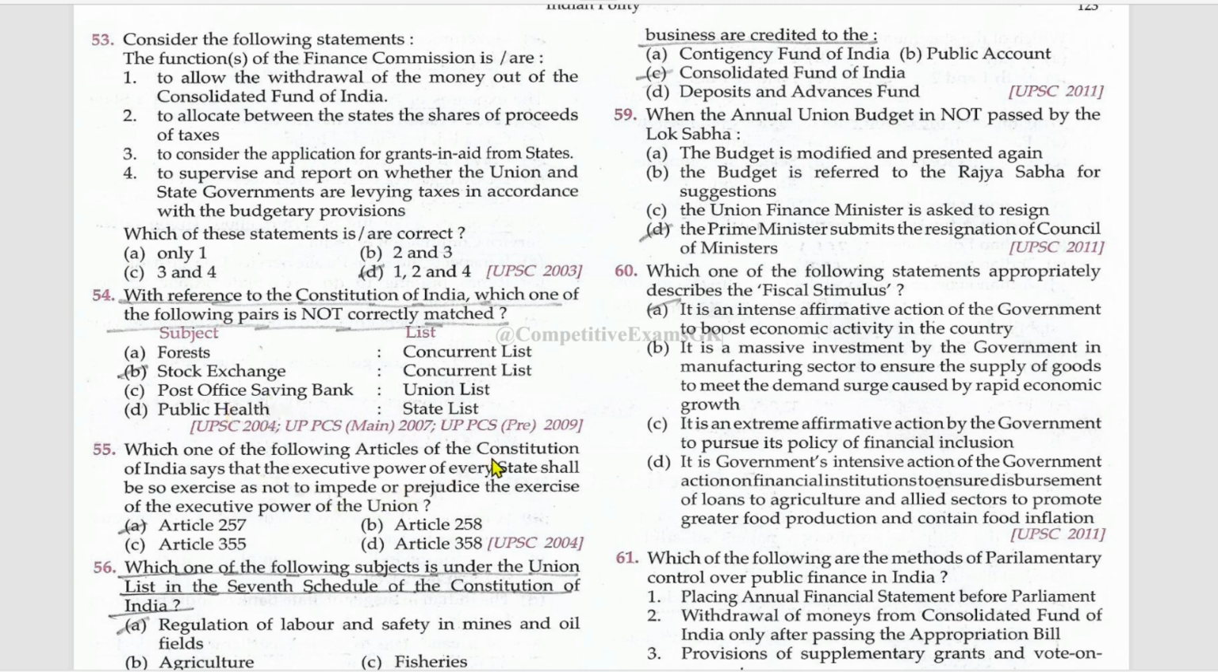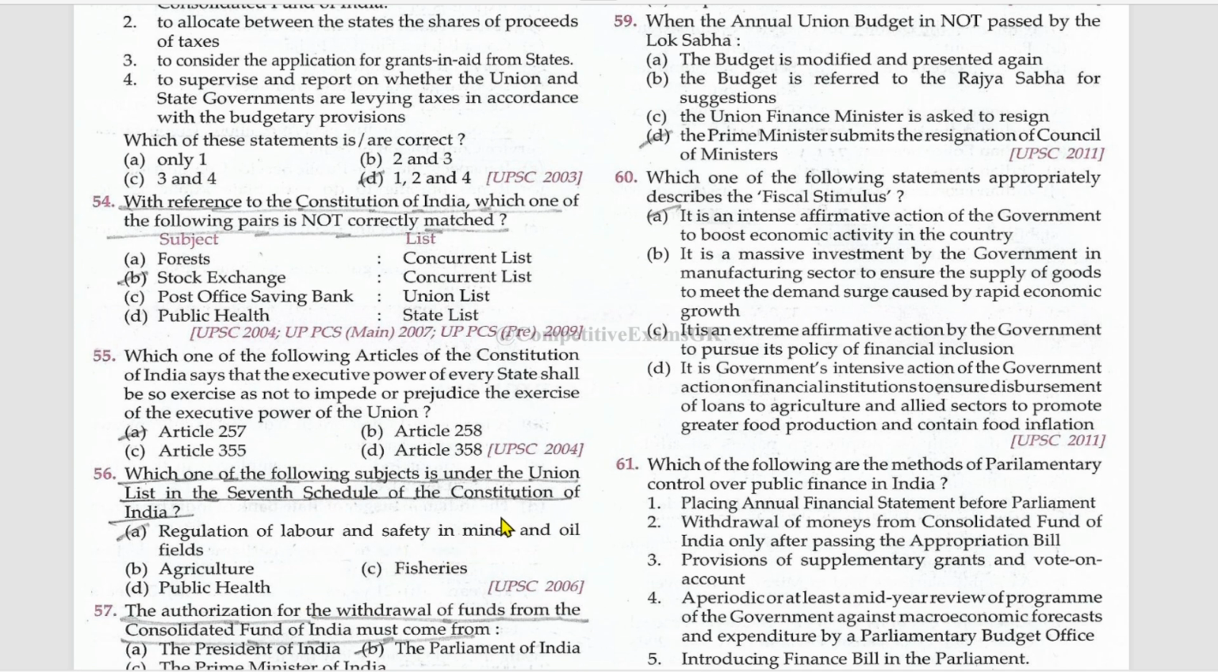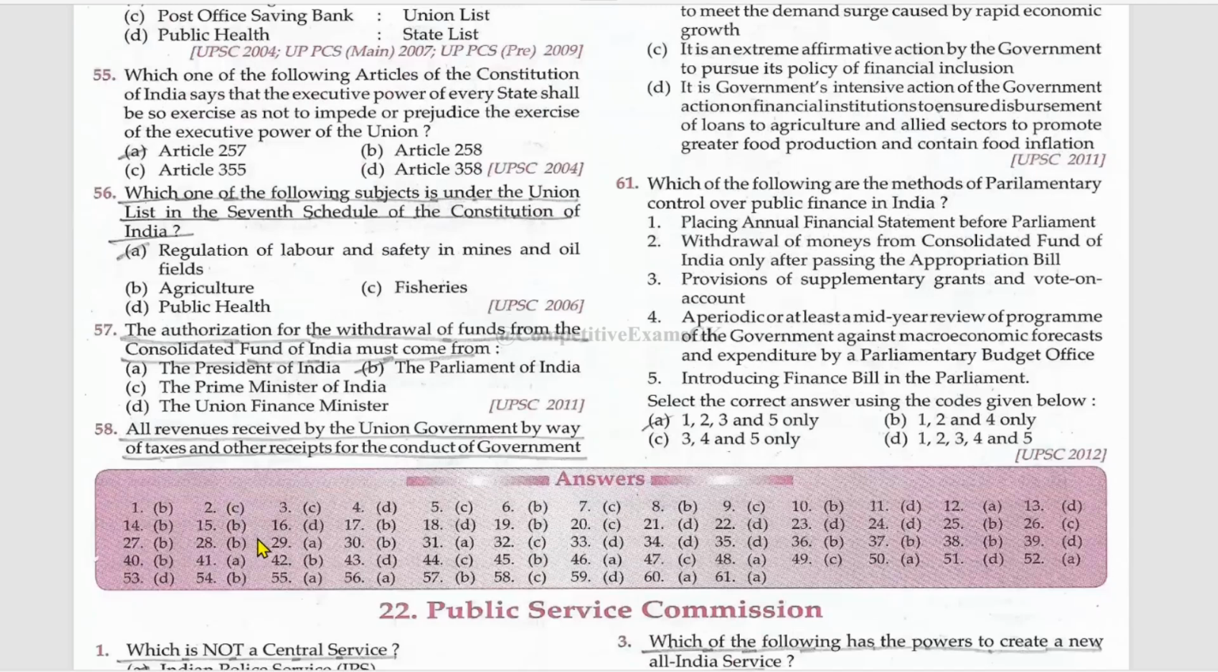Which one of the following articles of the Constitution of India says that the executive power of every state shall be so exercised as not to impede or prejudice the exercise of the executive power of the Union? Article 257. Which one of the following subjects is under the Union list in the seventh schedule of the Constitution of India? Regulation of labour and safety in mines and oil fields.